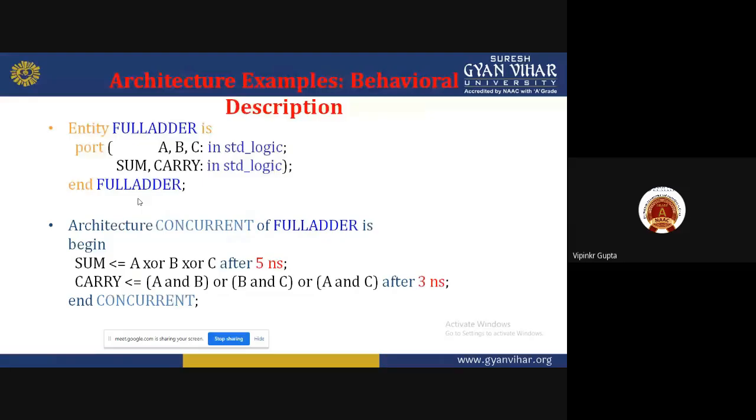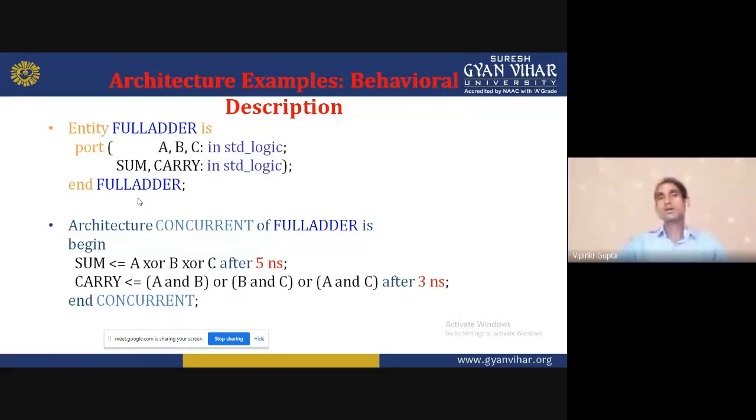In the full adder, what are the inputs? We have three inputs. Why? Because A and B are both inputs, and C is the carry that is also added to our result.